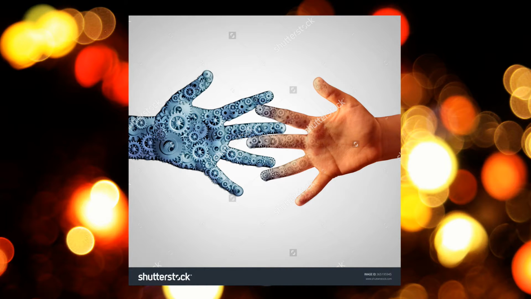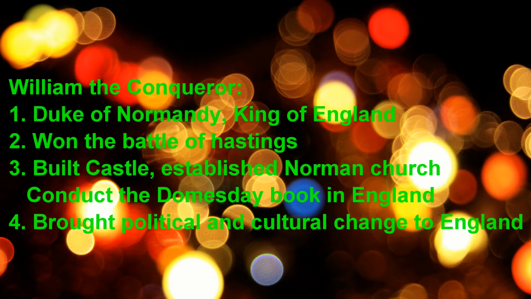As for English itself, French merged with Old English and reformed it into modern English. Lots of words like beef, butter, castle, and chimney are still being used today. So, for the summary, William the Conqueror is a Normandy duke who won the Battle of Hastings and became the king of both England and Normandy. He built castles, established the Norman Church, and conducted a survey that later became the Domesday Book. Most importantly, he changed the political attitude of England and reshaped the English language.